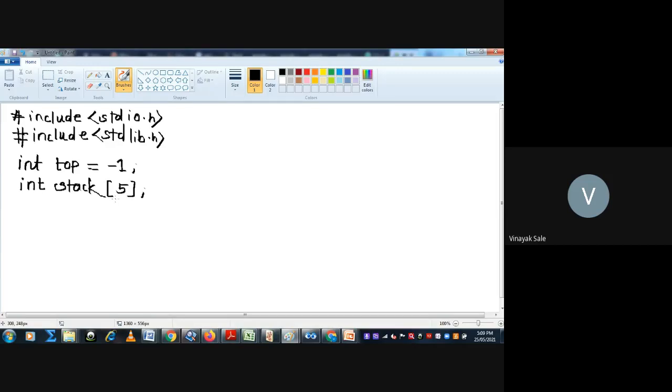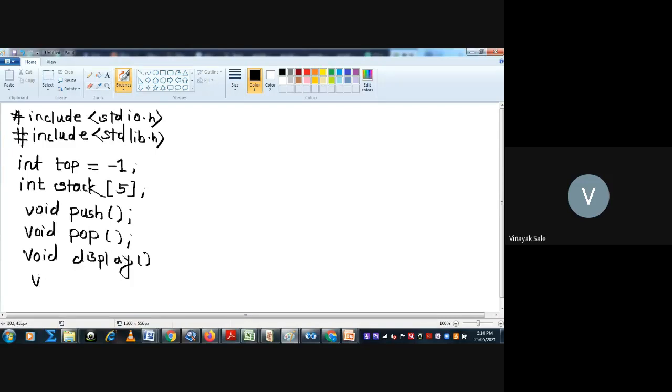Then you have to declare the functions, that is push and pop: void push, void pop, then void display, then void main.